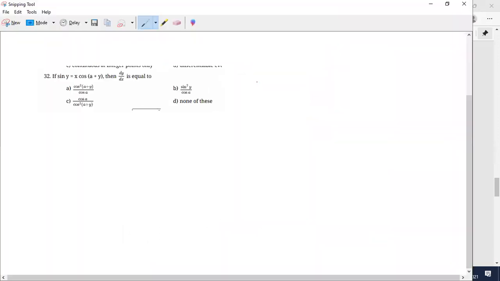Sin y is equal to x cos of (a plus y). What do we call this kind of function where y and x can't be separated? What is the name of this function, students? Implicit functions. So just do the differentiation and separate the dy by dx value. Cos y into dy by dx. You have to apply the uv rule here.